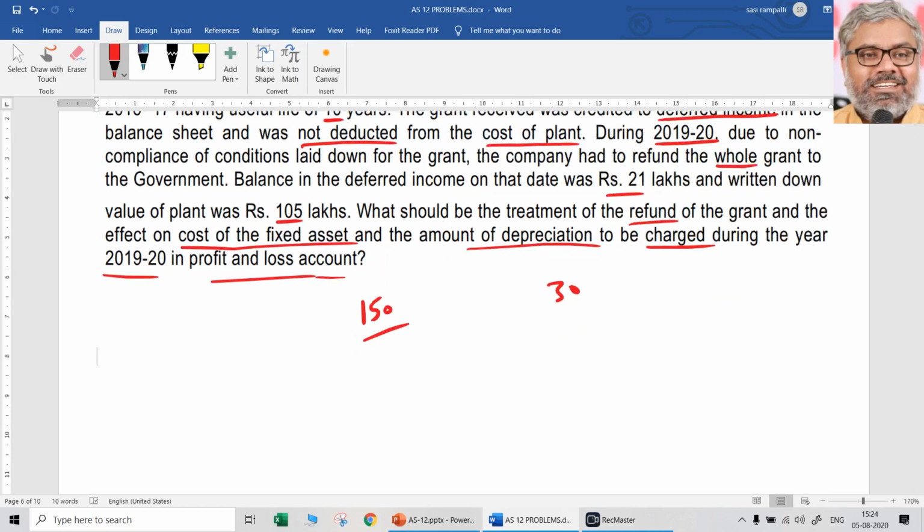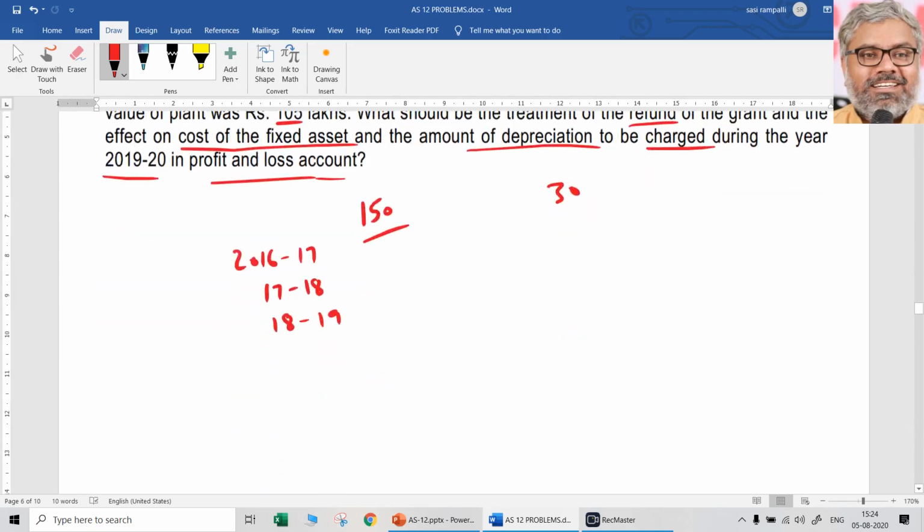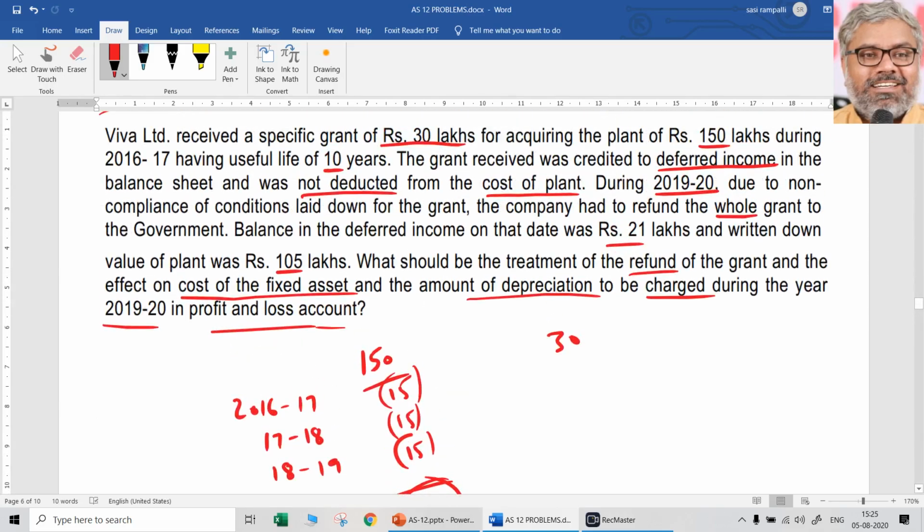So 2016-17, you don't need to check that, just for identifying what they have done. 17-18 and 18-19, 3 years depreciation has been provided. 16-17 in the year in which the asset is purchased, it is 17-18 and 18-19. How much is depreciation? 15 lakhs, 15 lakhs, 15 lakhs. If at all they provided straight line method, that means now the value of the asset that is given in the question also, the written down value of the plant is 105 lakhs. That's how it has been already there.